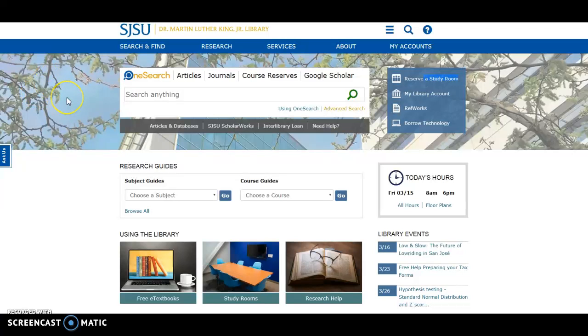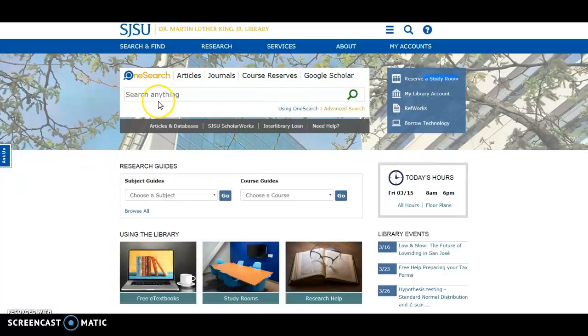Hello, today I want to model for you how to run an advanced search using the King Libraries OneSearch program. This is San Jose State's King Libraries homepage. It's library.sjsu.edu, and you'll see the OneSearch search bar right here at the top.